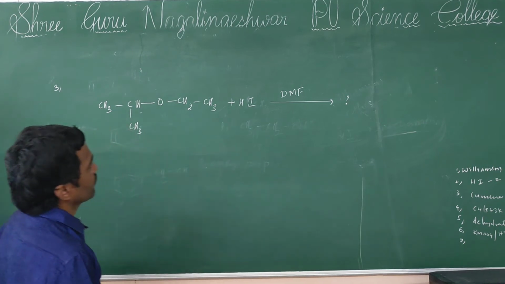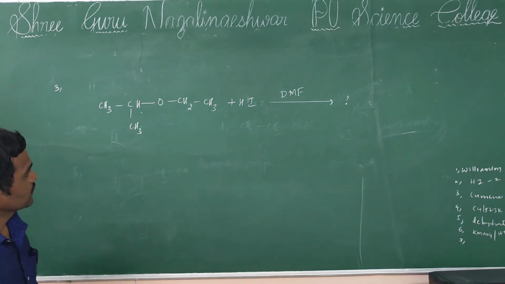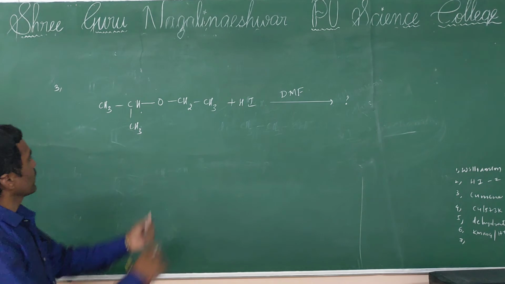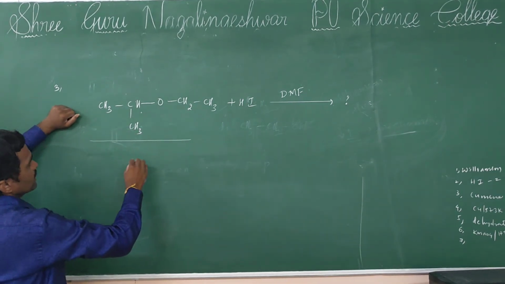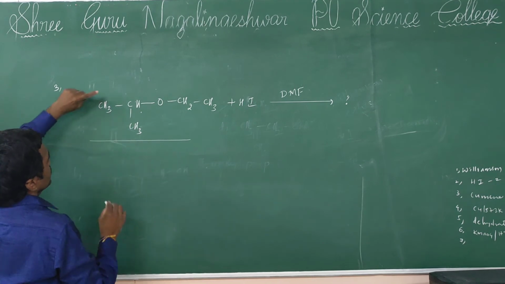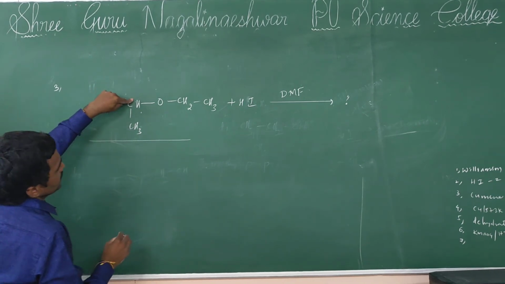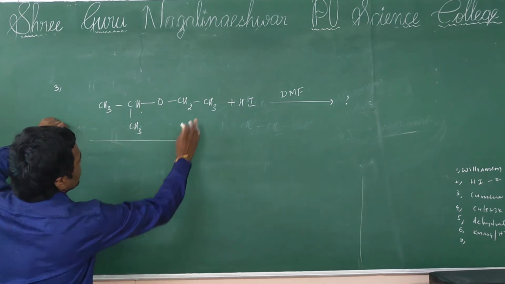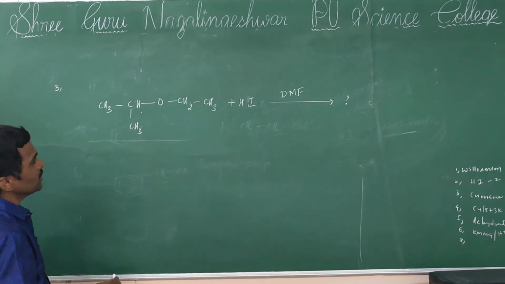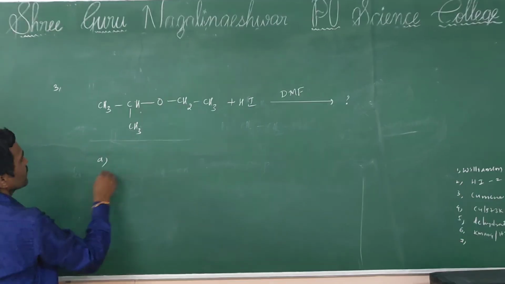Okay, right. You see here, this is the unsymmetrical ether. Here a secondary carbon is there, here a primary carbon is there.